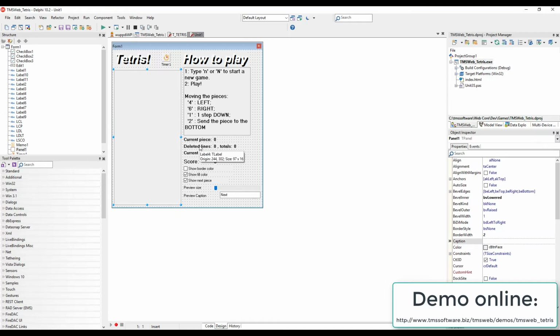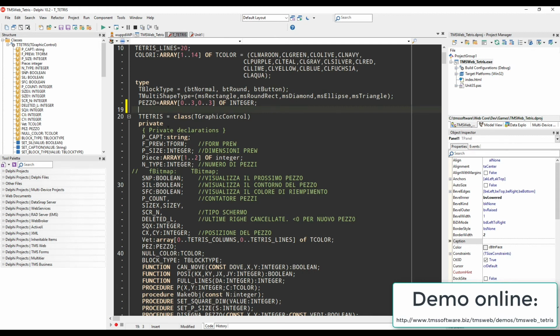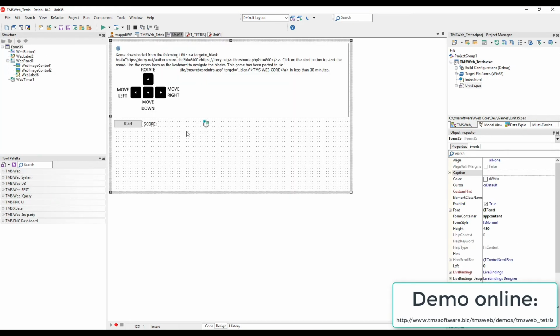Key is a panel that hosts the TTetris component. TTetris is a class derived from TGraphicControl. That means the designer of the initial game really used the Delphi VCL framework to derive his game. His class model makes it possible to be integrated into a completely different framework that follows the same class principles. Thus, one of our architects was able to transfer the Tetris game that was designed for the VCL within less than 30 minutes for the web.